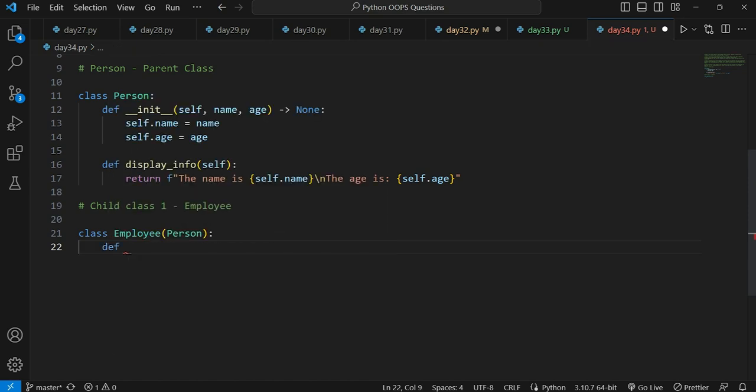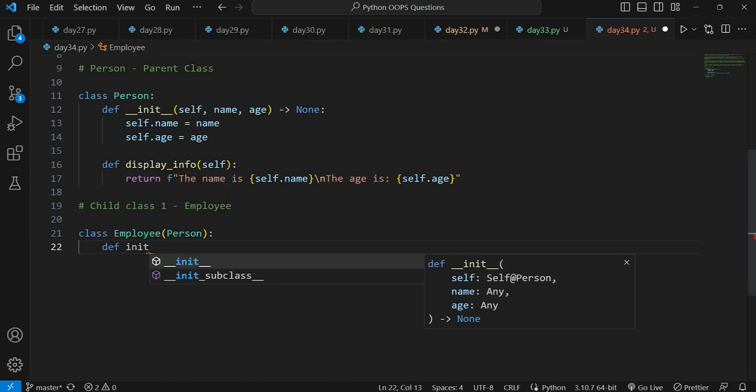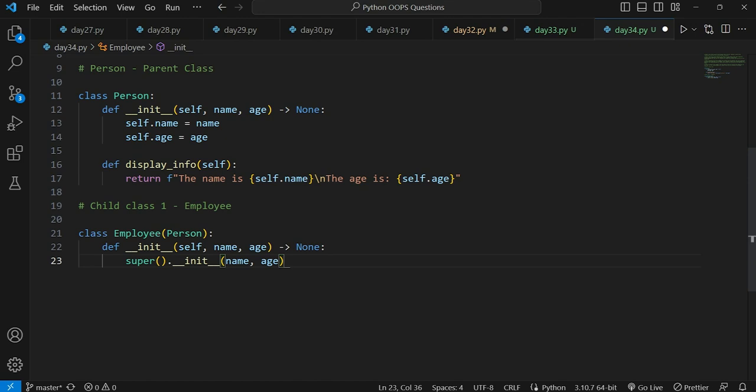Now I will be writing def __init__ here to get the instance attributes from our parent class. The moment I write init and press the enter key, you will see on the screen that there is a super init function. This super init function allows us to use the functionality from the parent class, that is of course the instance attributes which we have created, and the display info function that we have created.